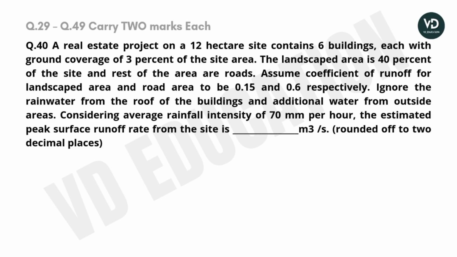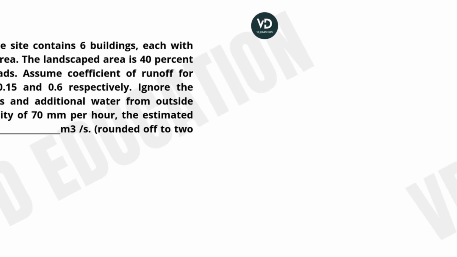Ignore the rainwater from the roof of the buildings and additional water from the outside area. Considering the average rainfall intensity of 70 mm per hour, the estimated peak surface runoff rate from the site is dash cubic meter per second, rounded off to 2 decimals.